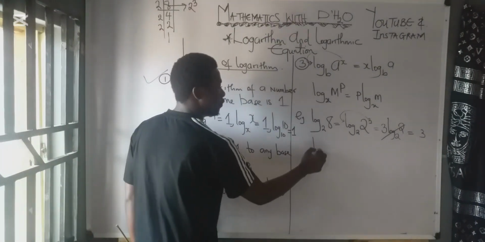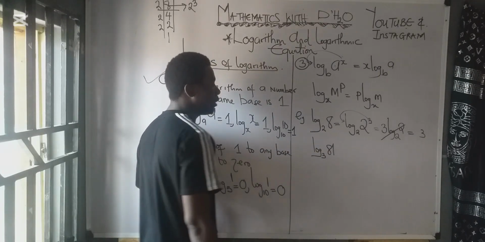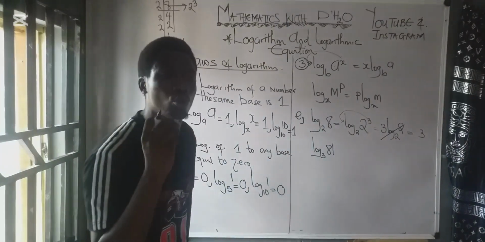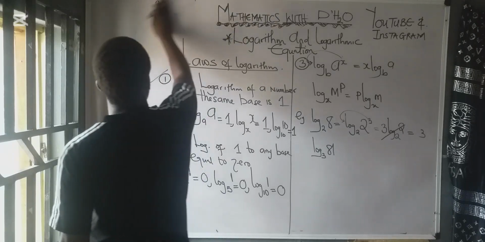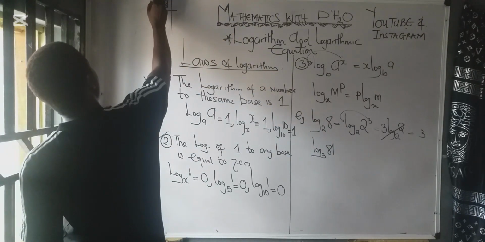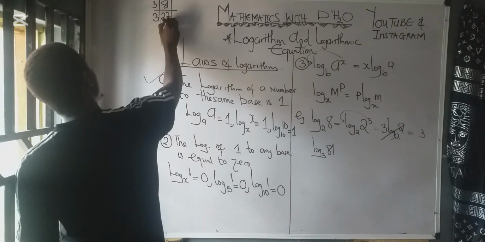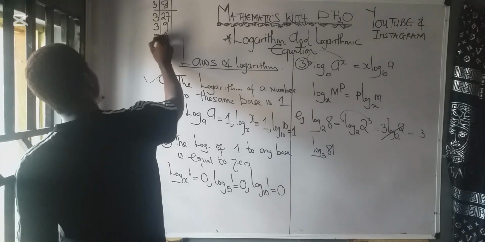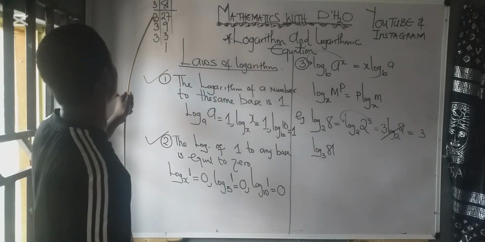Another one again, if I get something like log 81 base 3, how do I simplify this? Very easy. This 81, look for a number that will divide 81 without a remainder. That number is 3. If I write 81 like this, 81 divided by 3 will give us 27. 3 going into 27 will give us 9. 3 going into 9 will give us 3. 3 going into 3 will give us 1. How many 3s divide 81? Count it: 1, 2, 3, 4.